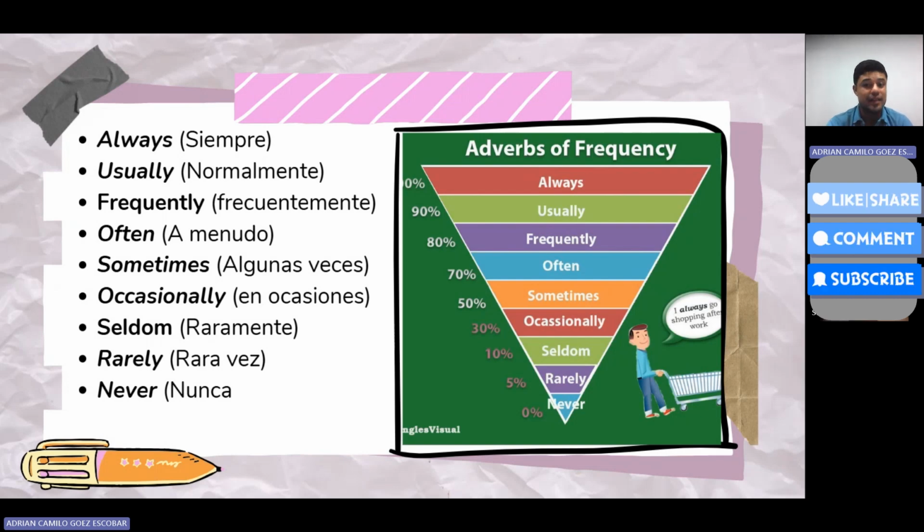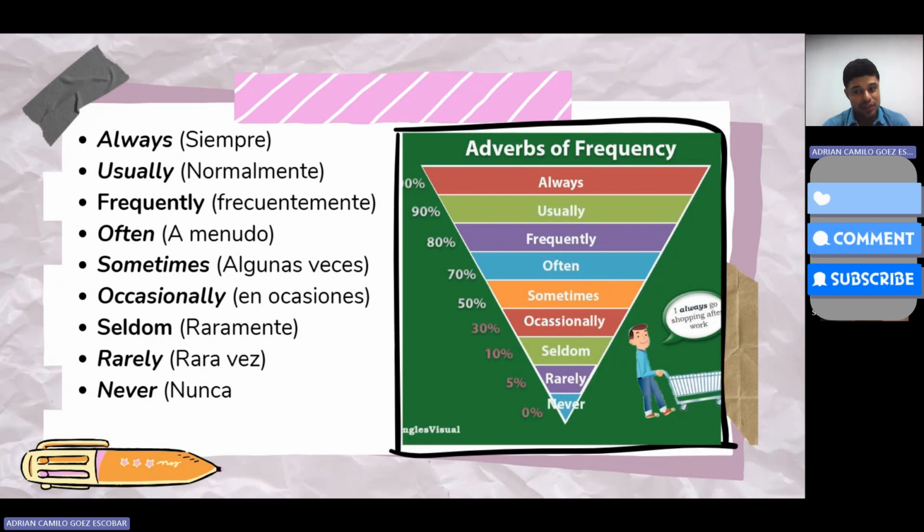Next, frequently, 80%. This adverb tells us that the action is common or repeated with high regularity. Next, often, 70%. This adverb tells that the action is repeated with high regularity.